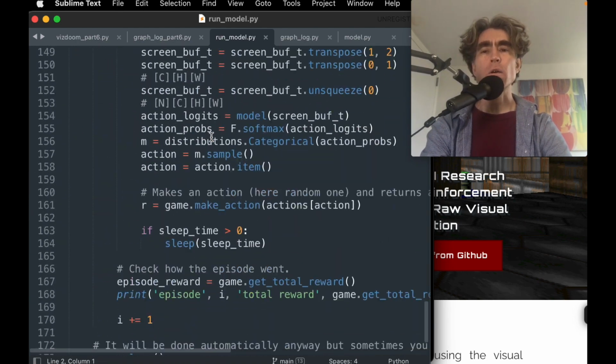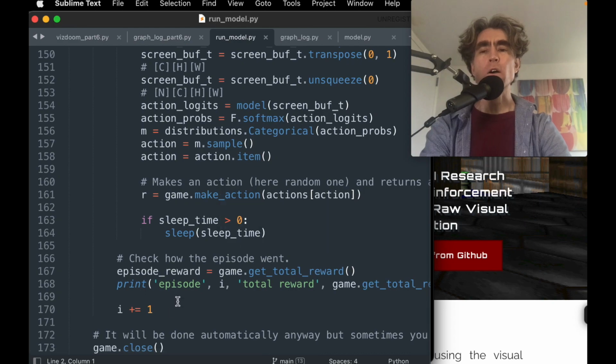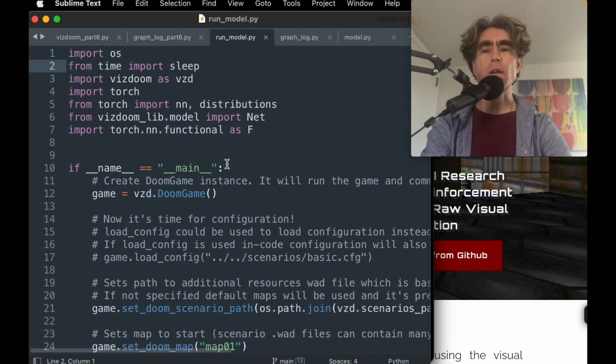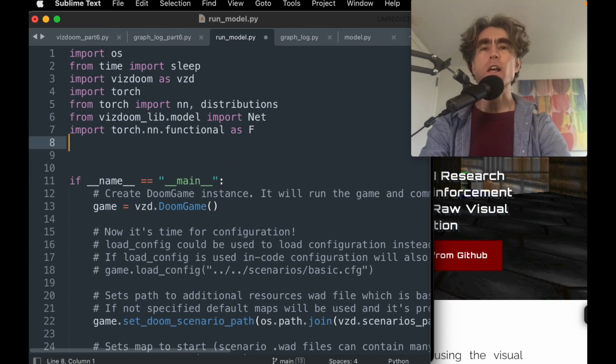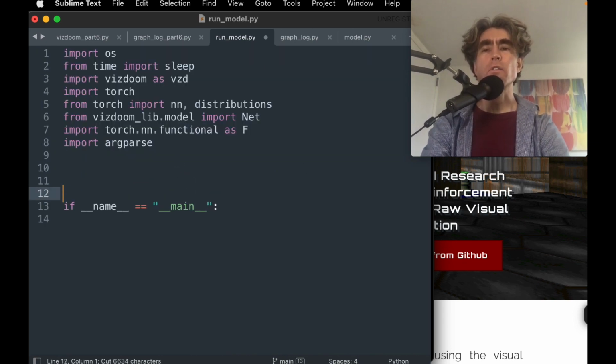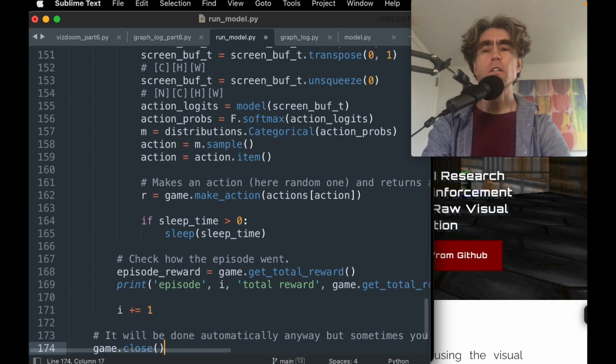All right, and then let's add argparse to this. At the moment, it's not using argparse. We'll use argparse in order to tell it where to load the model from. So let's use argparse, and I want to stick this into a run function, and it's going to take args.